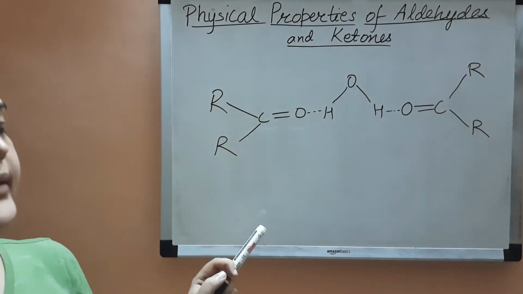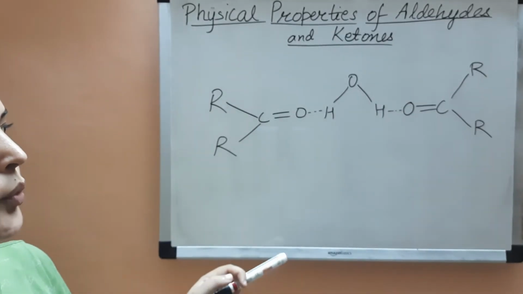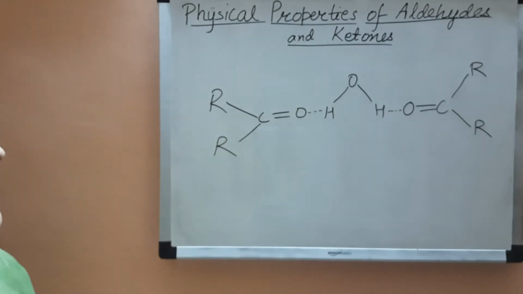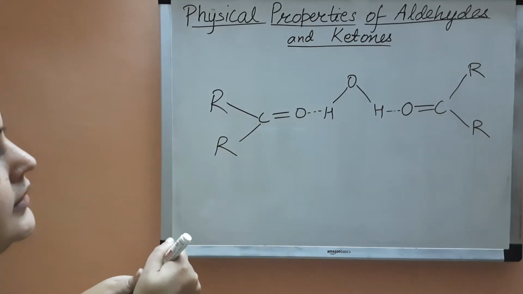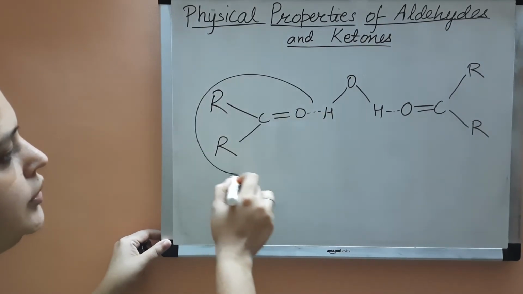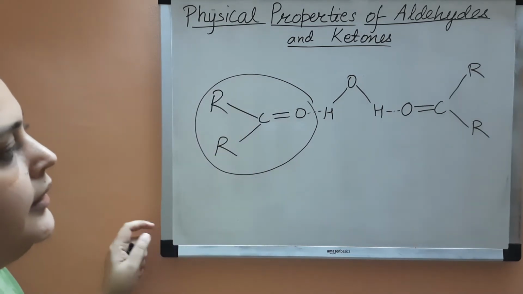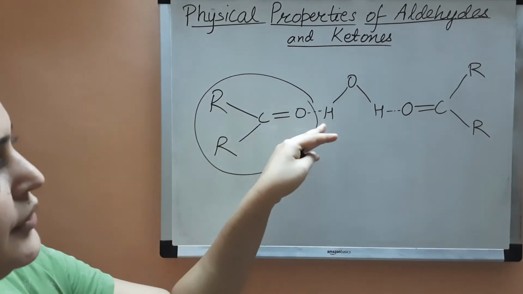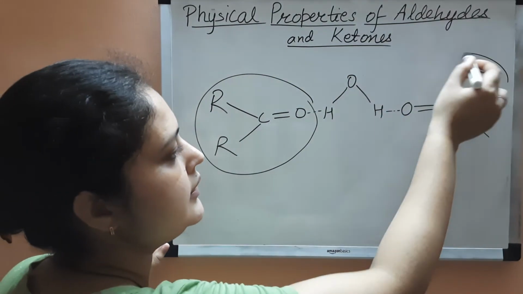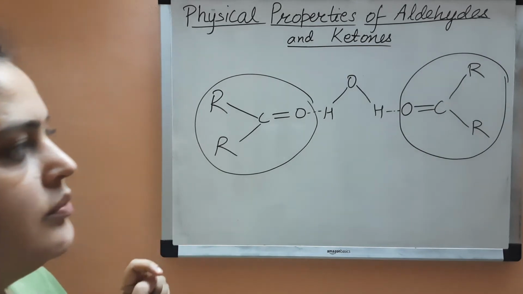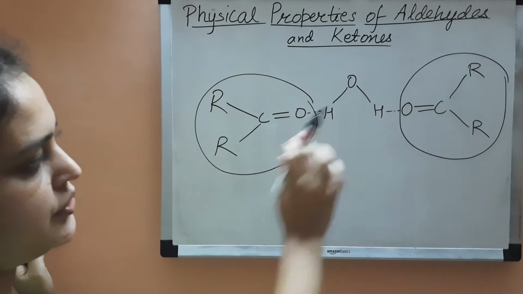The lower aldehydes and ketones, like methanal, ethanal and propanone, are soluble in polar solvents like water. Why is it so? Because they form hydrogen bonds with water. This is the aldehyde or ketone molecule. Here one of the R groups can be hydrogen, so that it is an aldehyde. It makes a hydrogen bond with one of the hydrogen atoms of a water molecule, and similarly another aldehyde or ketone molecule makes a hydrogen bond with the other hydrogen atom.